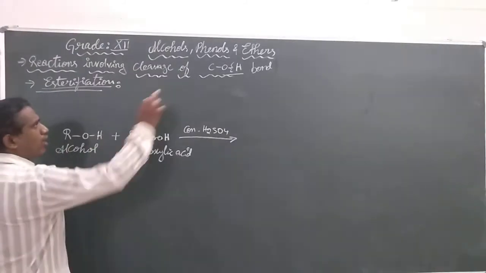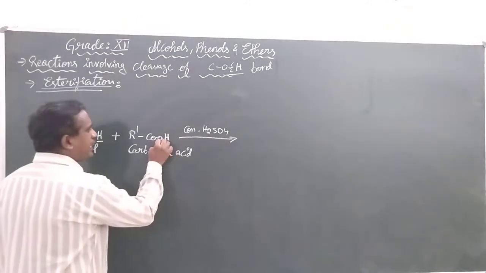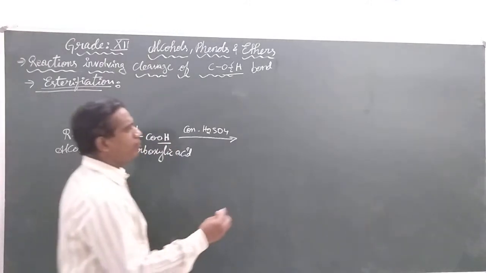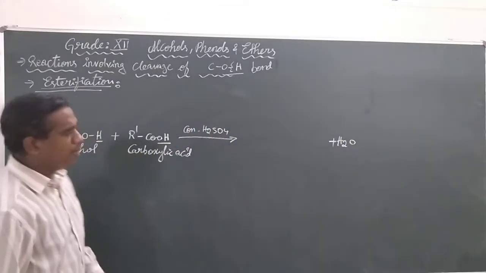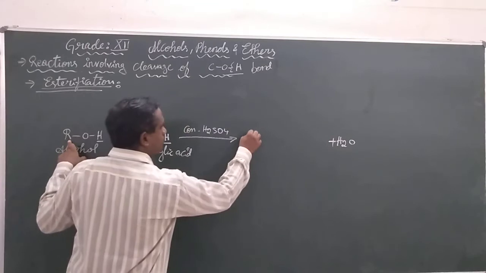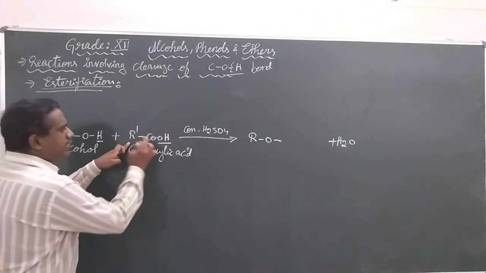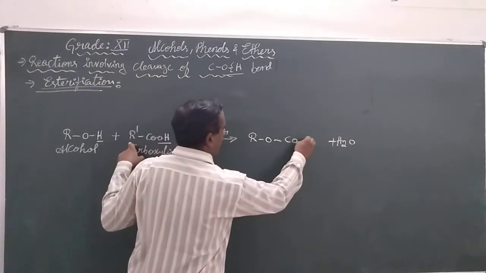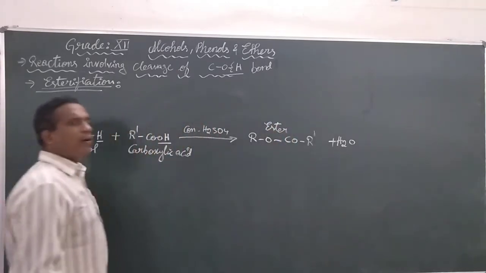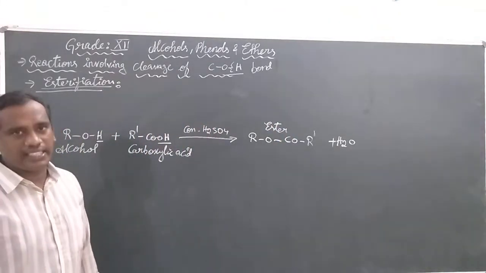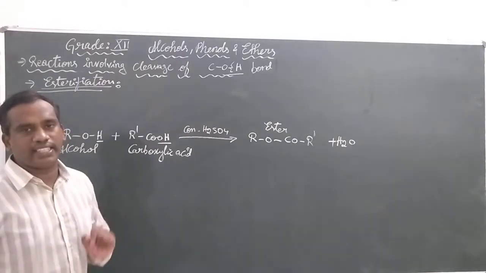Our concept is the breakage of the oxygen-hydrogen bond. From here the hydrogen and here the OH will be cleaved as H2O. The remaining will be R, O, R dash CO, that we write as COOR dash. This group of compounds we call the esters. Now this is one of the methods to prepare the esters.